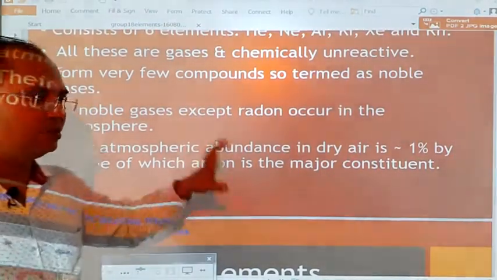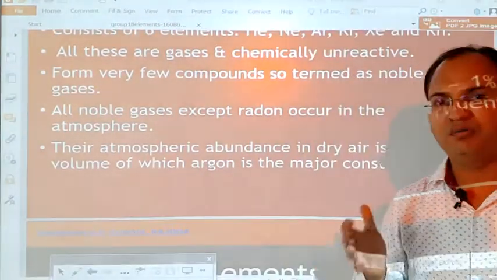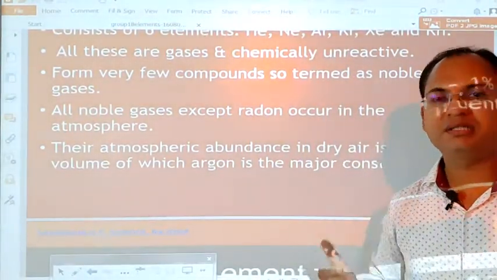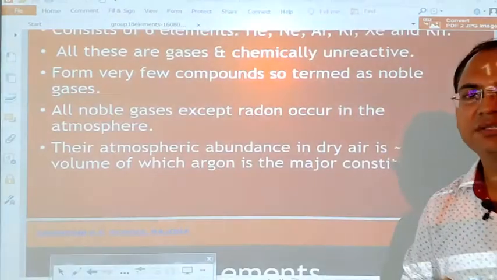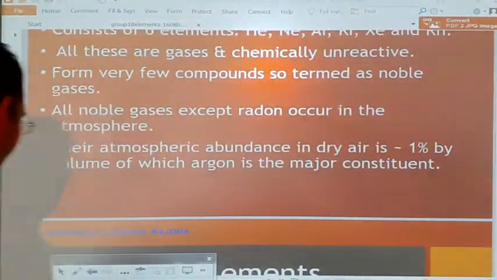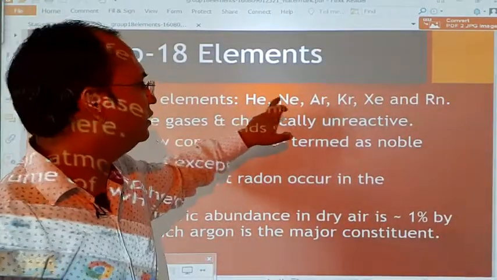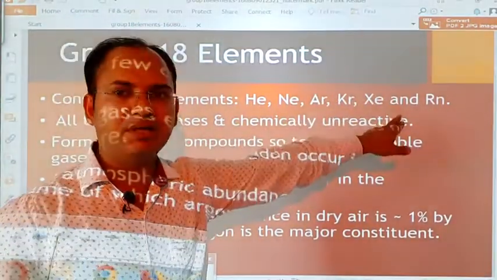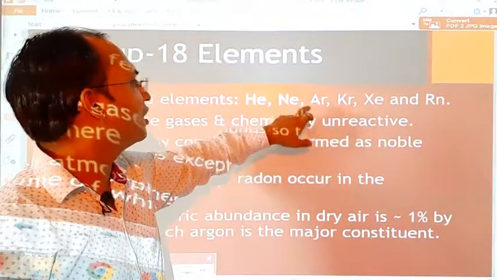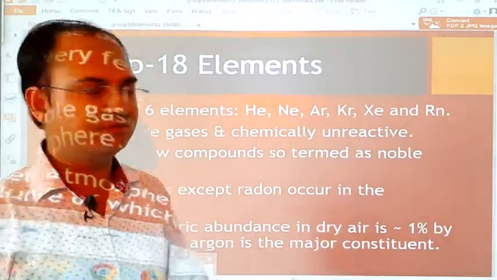Among helium, neon, argon, krypton, xenon and radon, argon is found in the most abundance in nature.